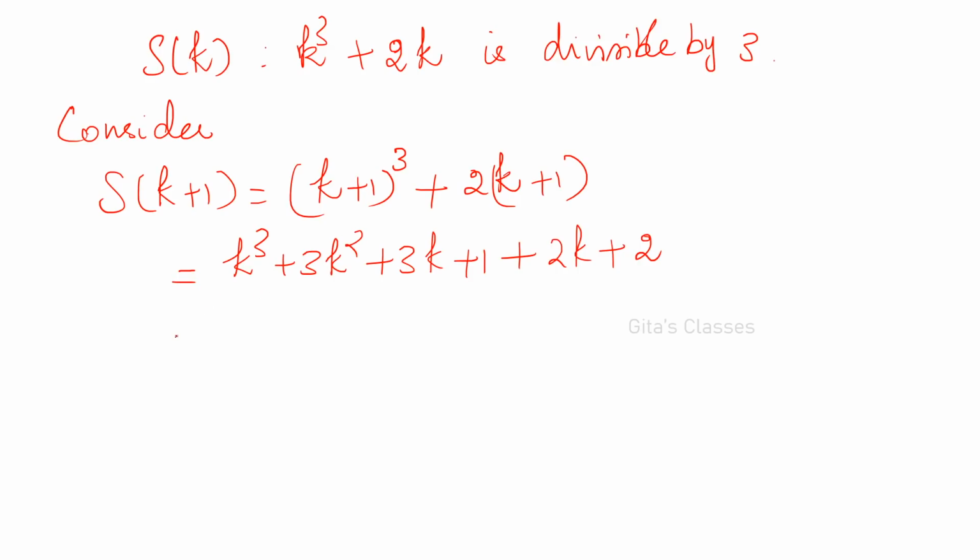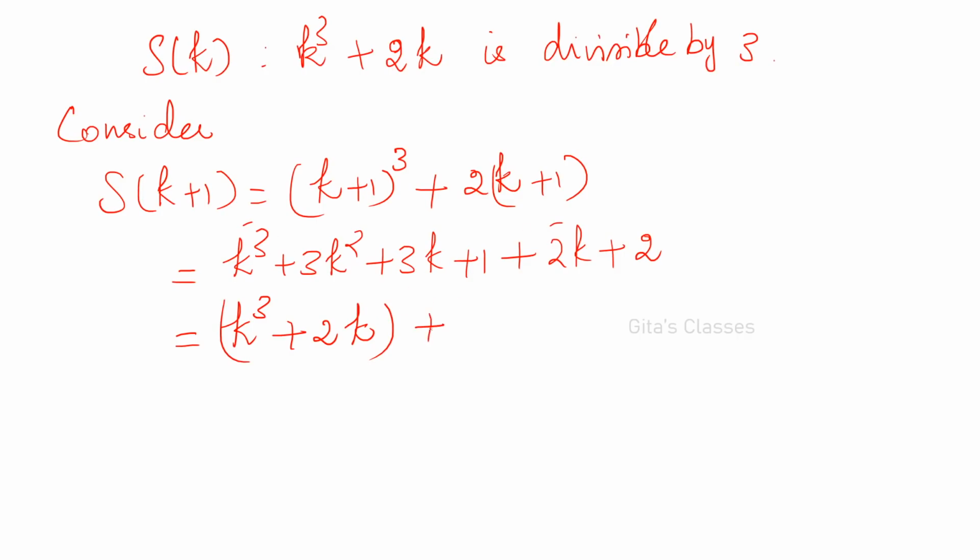Right. Now you consider k cube. You take this 2k this side. Now we know that k cube plus 2k is divisible by 3. Okay. So bring this term to the first one, right? So these two are first considered.